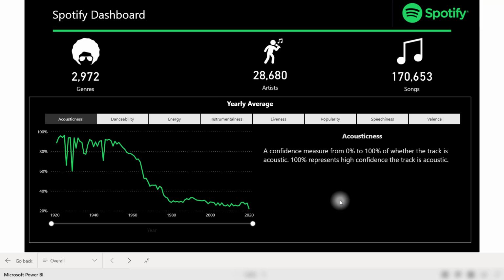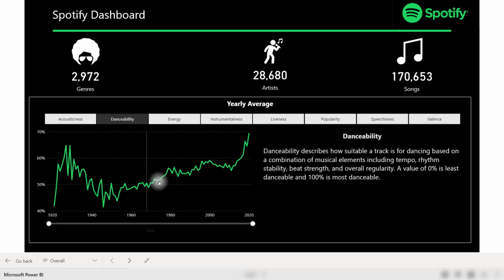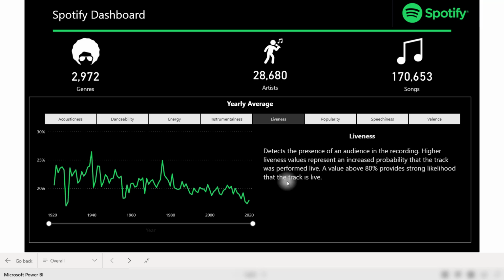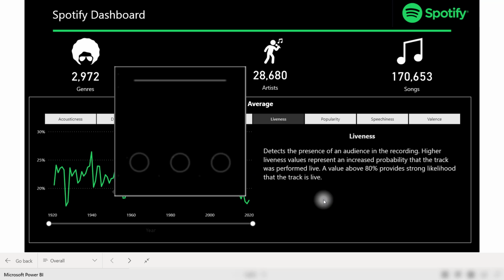But the really cool thing about this tab is you do have dynamic measures here. So if you want to see, let's say, danceability across the years, you can easily switch that metric. But I like how Roman has added the definition of the metric to this selection as well. So when you select danceability, it's going to explain exactly what danceability is. If you select liveness, it's going to explain exactly what liveness is. So the user always knows what they are seeing. I think that's just a nice touch.